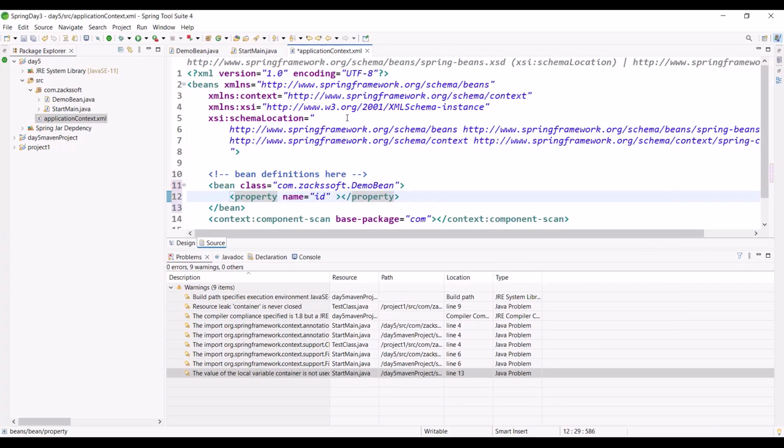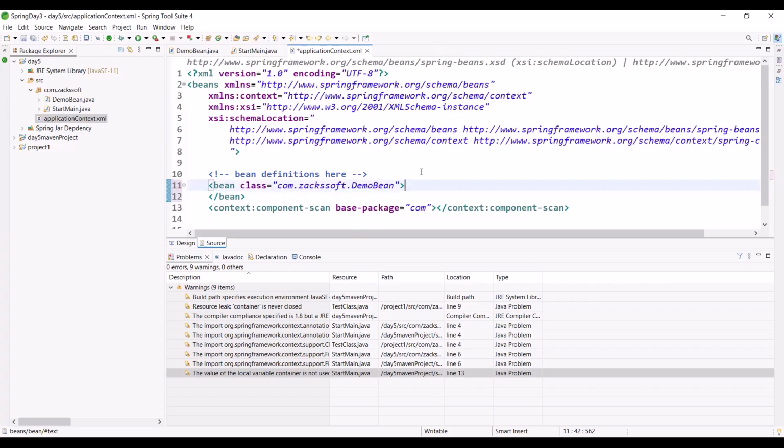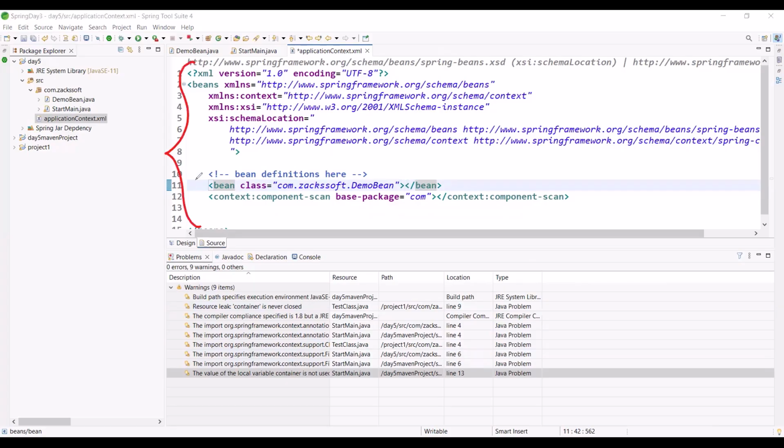Right now I'm not explaining this one. If I explain, I will miss so many things. So just understand, right now you are using XML based configuration, so you are writing so many things. Whenever you write Java based configuration, you will do only very few things.